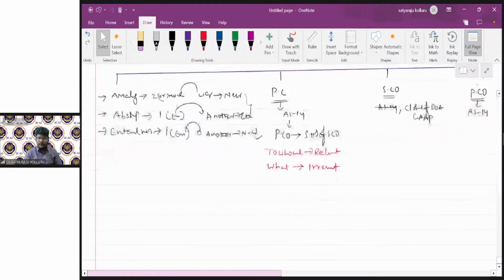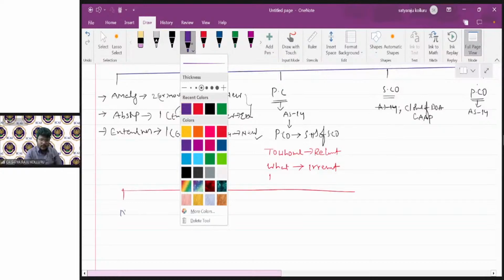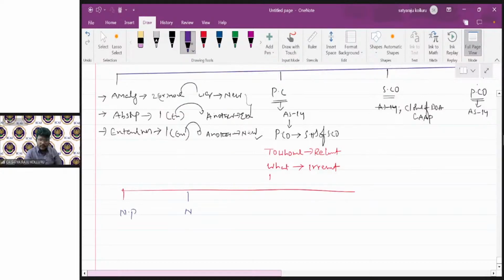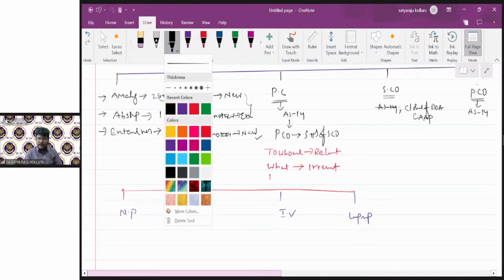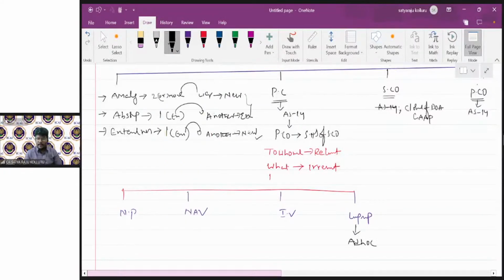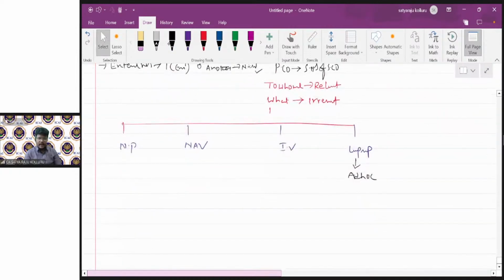We also saw various methods of PC like the net payments method, net asset value method, intrinsic value method, and lump sum method. In case of lump sum method, the PC is directly given in the problem, which is nothing but an ad hoc consideration. In case of net payments method, how to calculate PC? Check the amount payable, and the summation gives you PC.